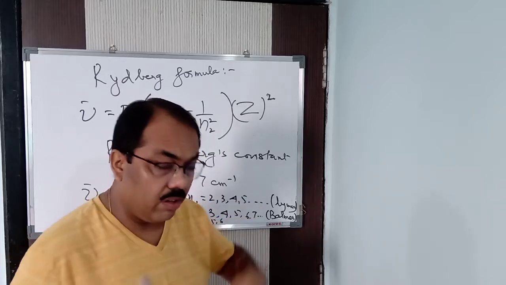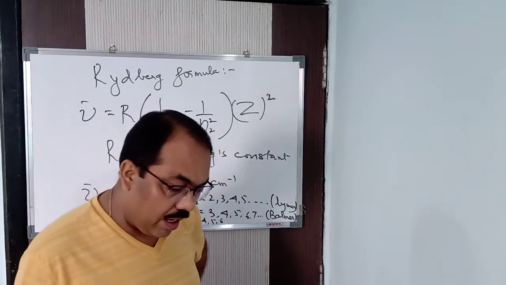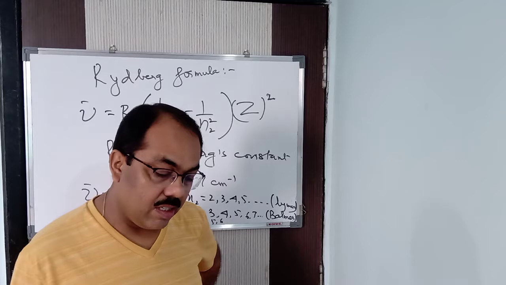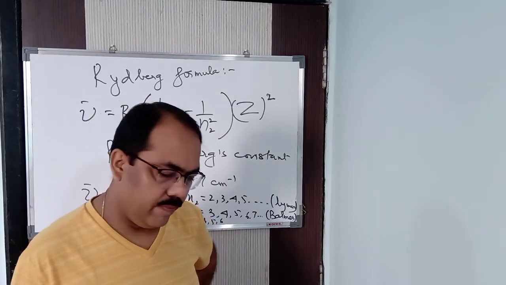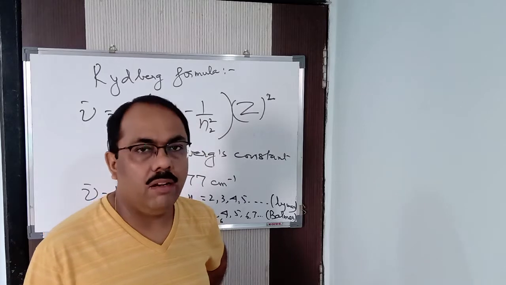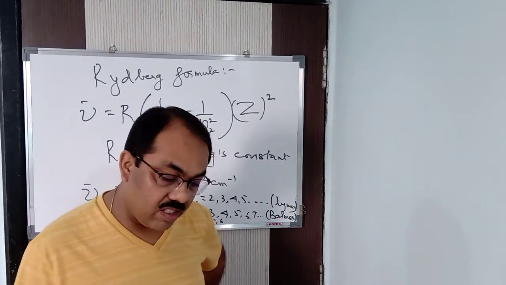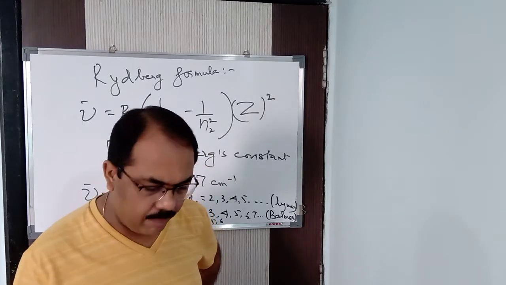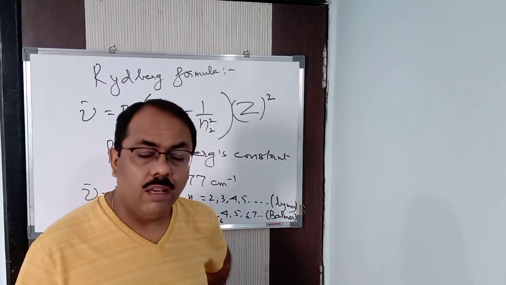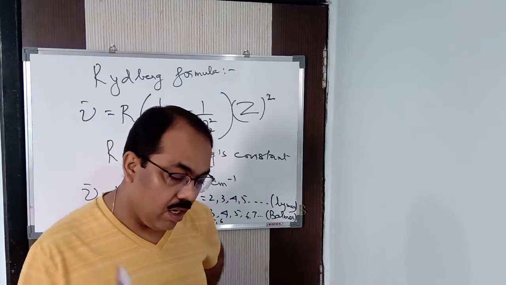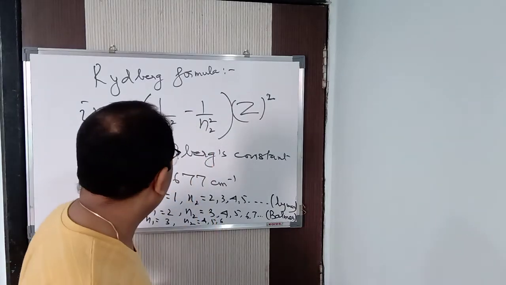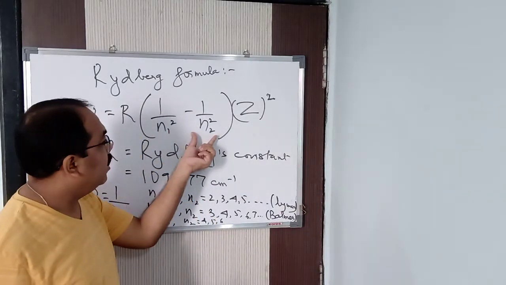What is that limiting line? You can write down the definition. The limiting line of any spectral series in the hydrogen spectrum is the line where N2 is infinite. The value of N2 will be infinite. So in the Rydberg's formula, in the Rydberg's equation, N2 will be infinite.